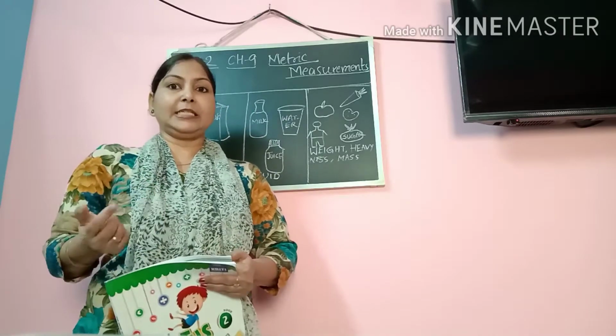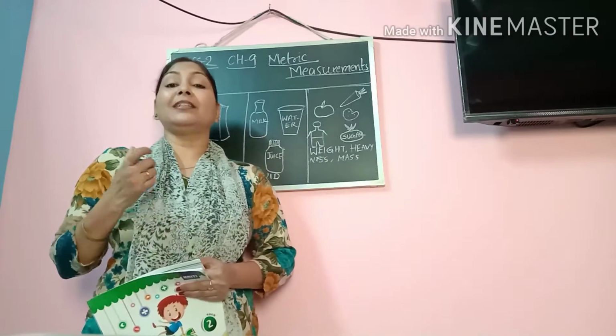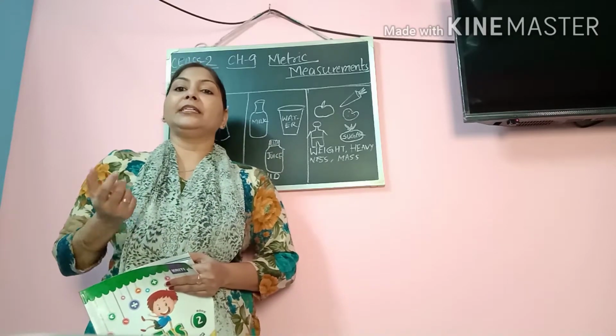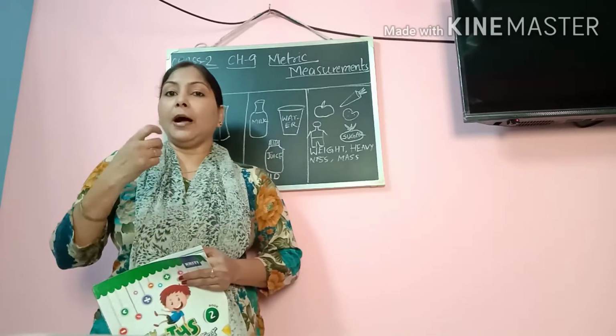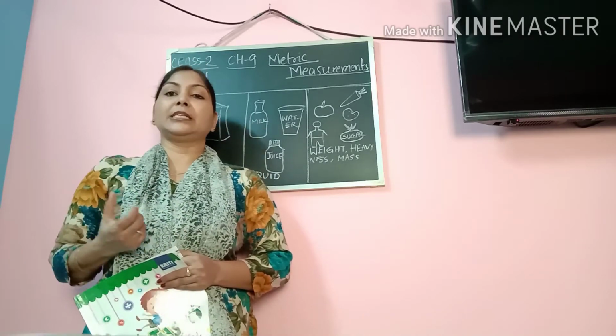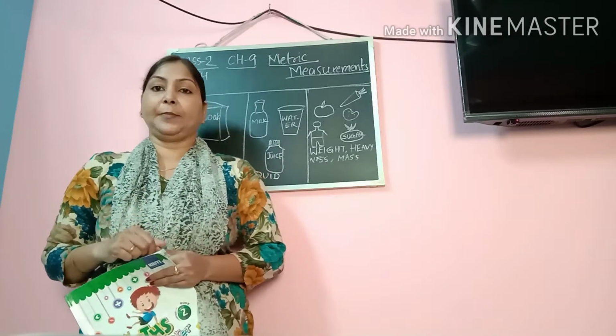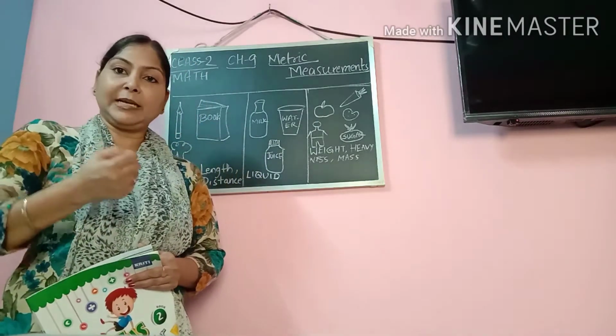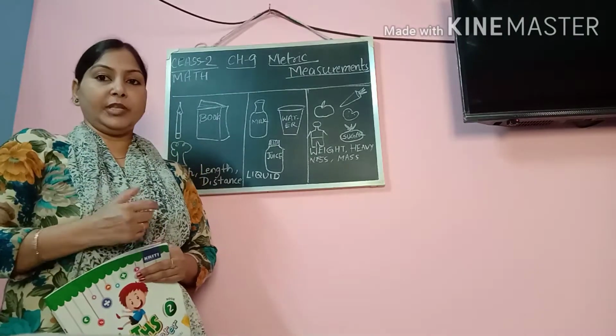You will not understand what is volume right now, but the capacity, in simple language, is the quantity, the amount of water or the amount of liquid which is present, or which the container is containing. So in case of liquid we will be measuring the capacity or the amount of the liquid.